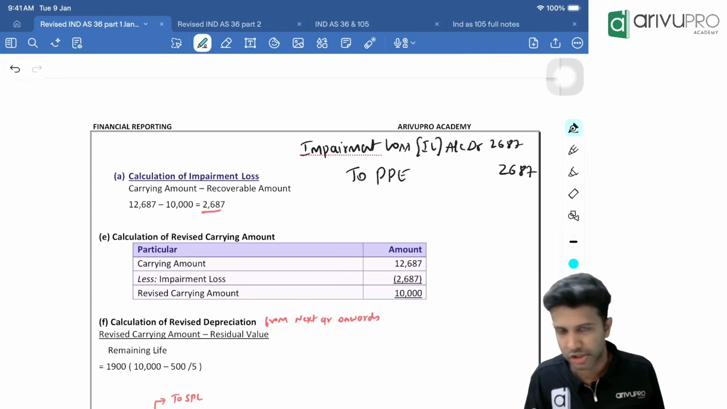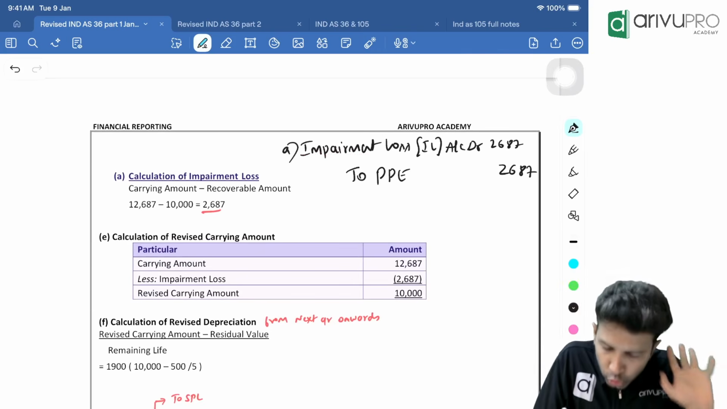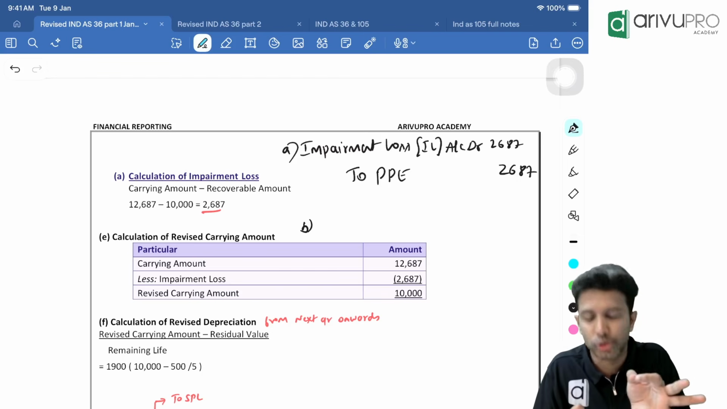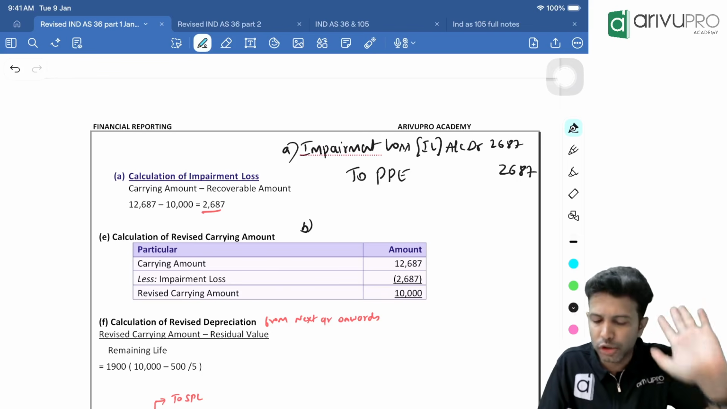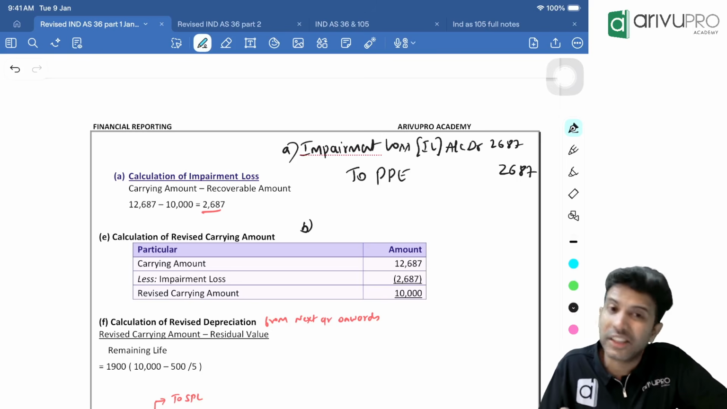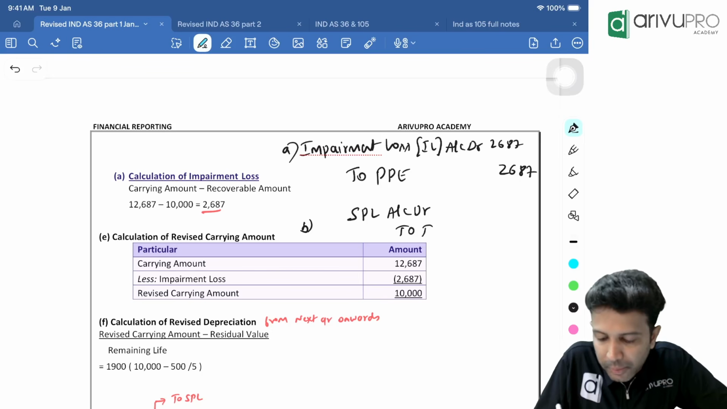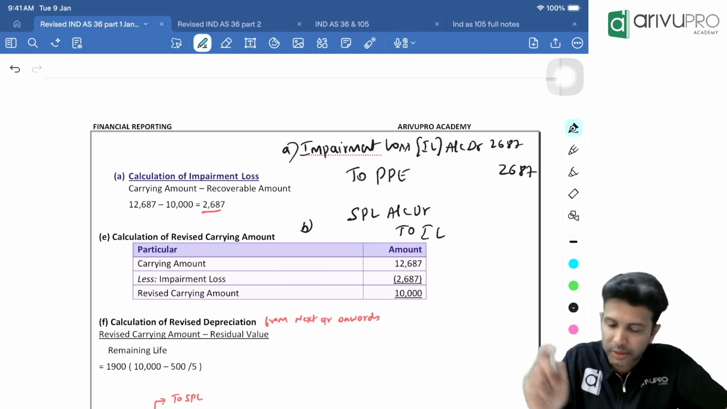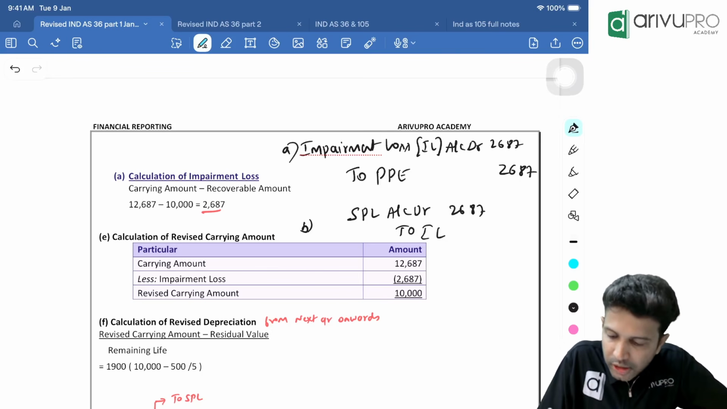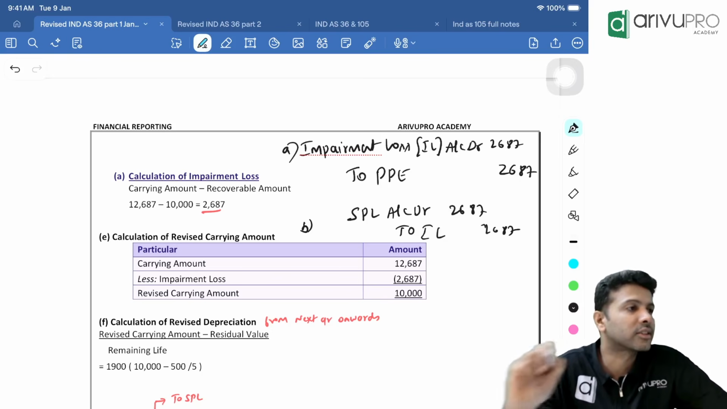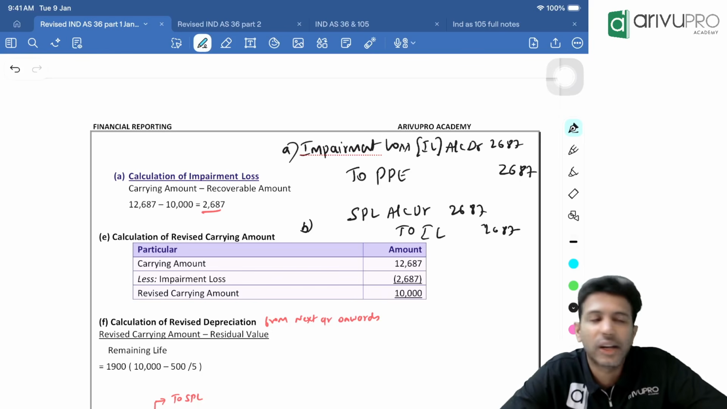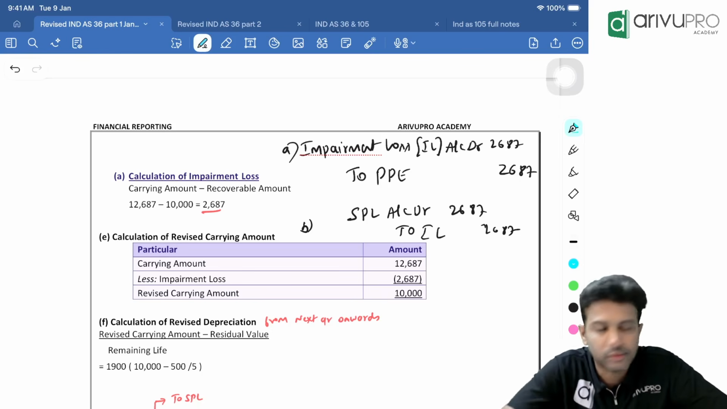Same like depreciation. Usually, I'm using the word usually because there is another treatment for it. Usually impairment loss will be transferred to SPL. So the transfer entry will be SPL account debit to impairment loss. There is one more circumstance which I will tell you as a concept. This is the entry. Clear? That's the journal entry for impairment loss.